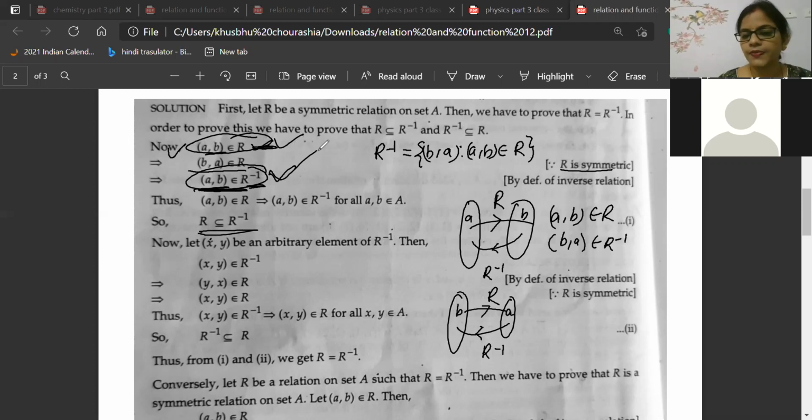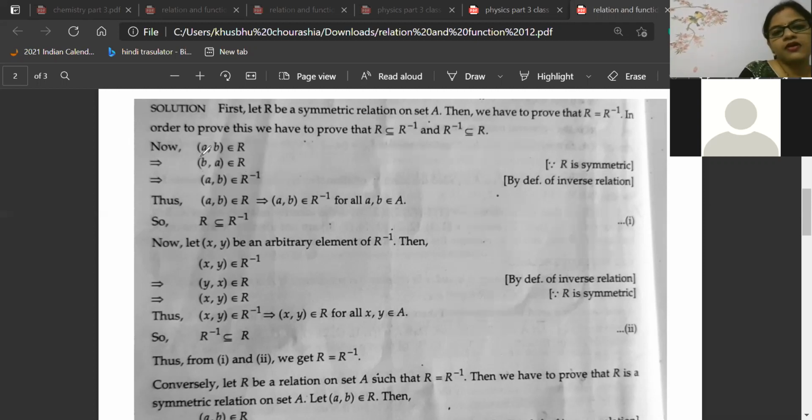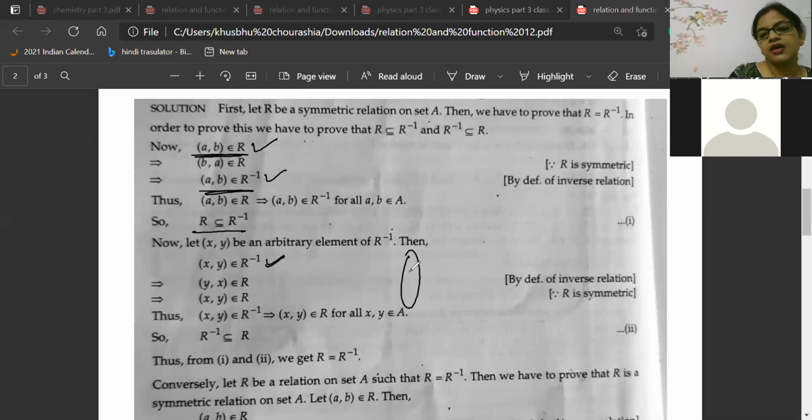Understood or not? See here, when AB belongs to R and AB also belongs to R inverse, that means R is a subset of R inverse. Okay, then we will go for the reverse. XY belongs to R inverse. It is exactly belonging to R inverse.